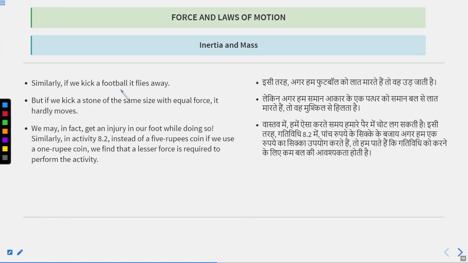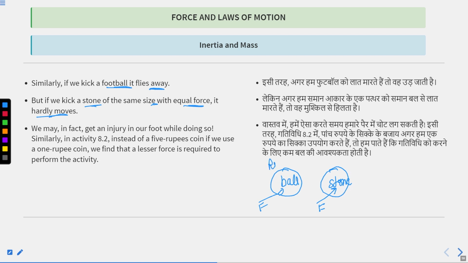Similarly, if we kick a football, it flies away. But if we kick a stone of the same size with equal force, it hardly moves. There is a ball and there is a stone. The size of the stone is the same, the applied force is the same, okay? But if you kick the ball, the football will fly away. But if you kick the stone, nothing will happen.